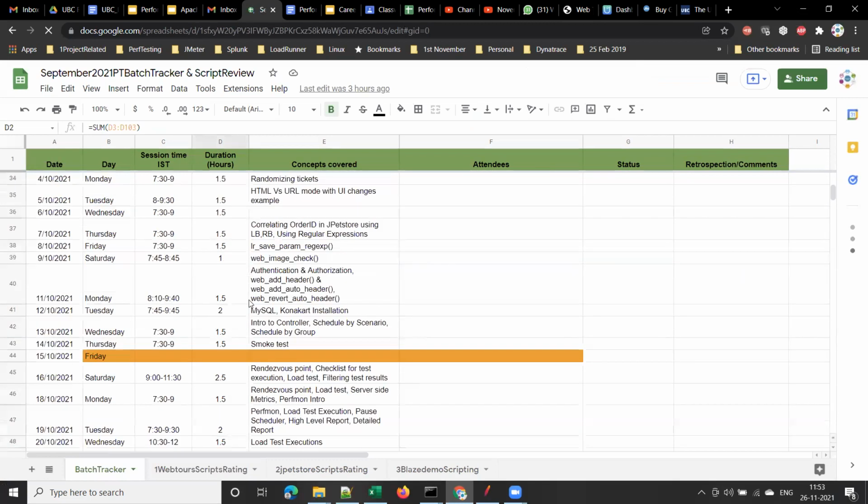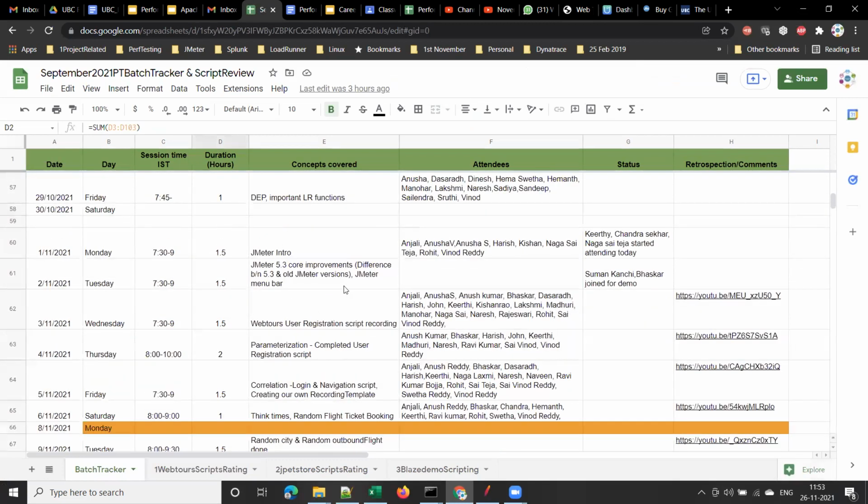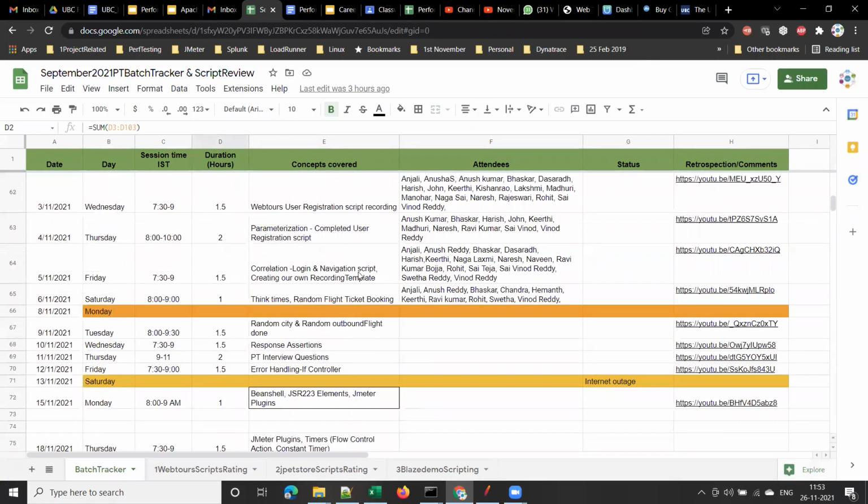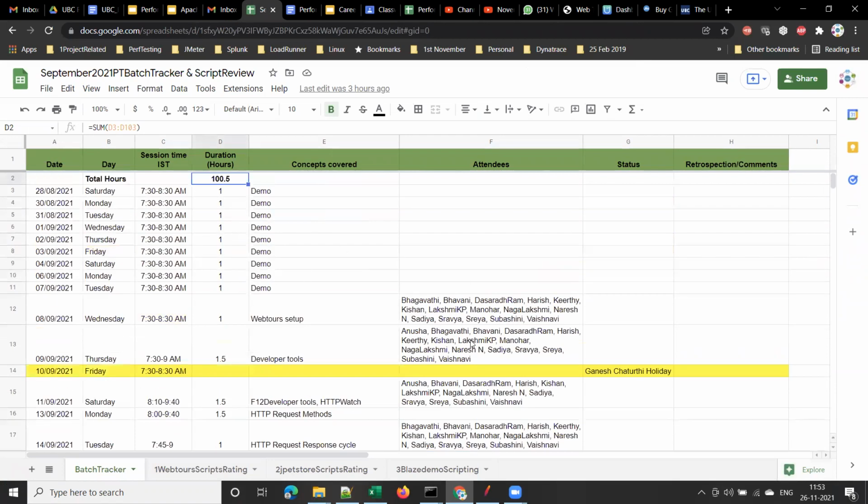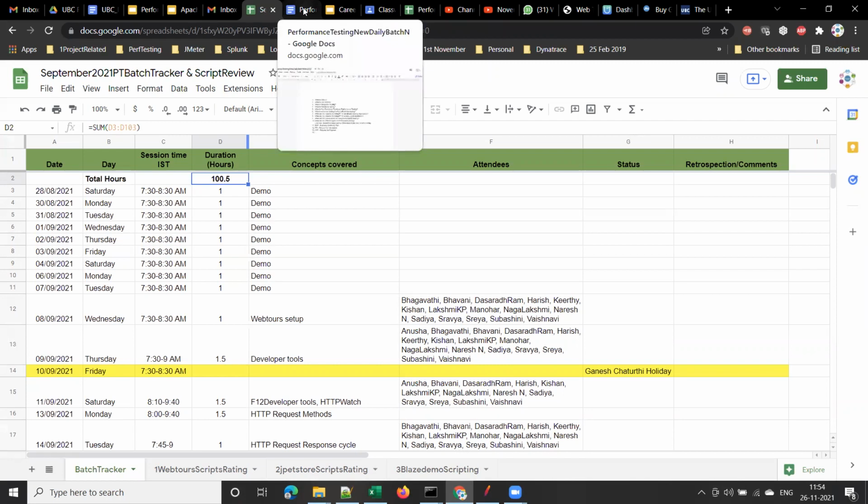You can see I maintain a tracker for every batch like this, with what concepts I covered. This batch mostly consists of people with 4 to 5 years of experience. Already guys who have some experience, and also those who want to claim 4 to 5 years experience. For them, the training would be 200 hours. For fresh 2019 or 2020 pass-outs, it will be only 100 hours of training.